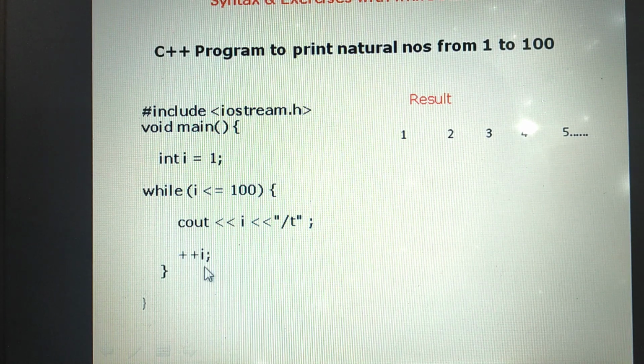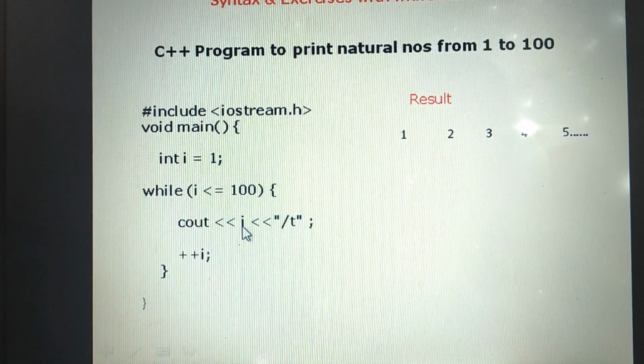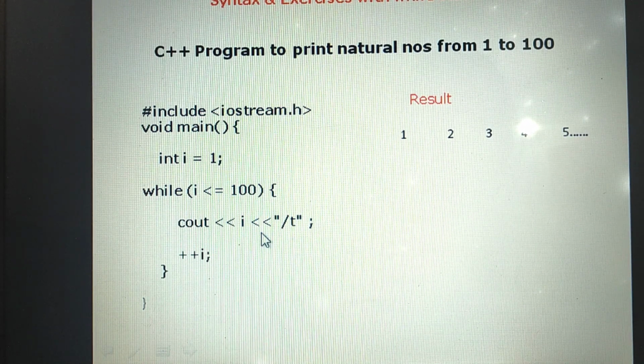This process keeps going: evaluating the test, printing the statements related to while, then the update expression executes. Again it evaluates the test, runs the body of the loop, and again the update expression executes. This process will repeat until the value of i becomes 101. When the value of i becomes 101, the while loop will terminate.